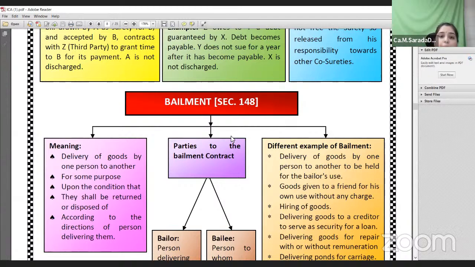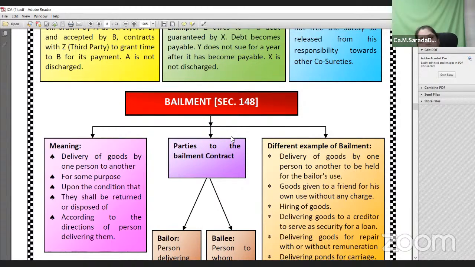Next comes bailment. Bailment is under section 148. In case of a bailment, only possession of goods is transferred from one person to another person, but not the ownership in goods. Only possession of goods is transferred for some purpose or for some conditions.